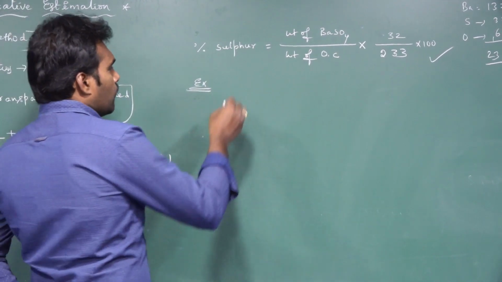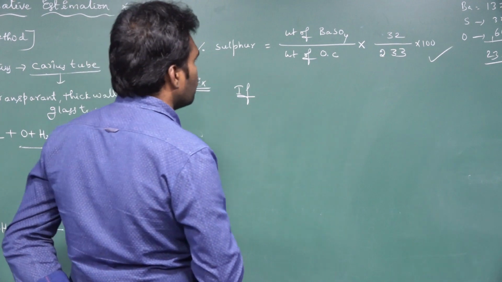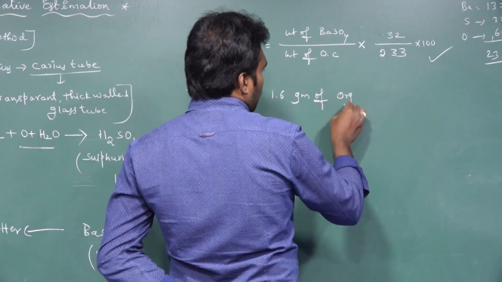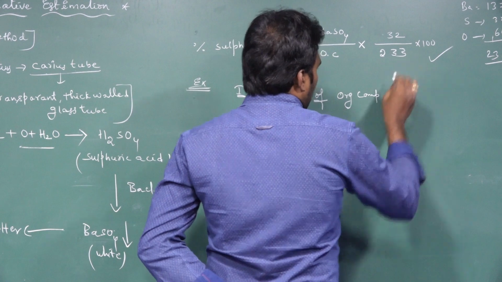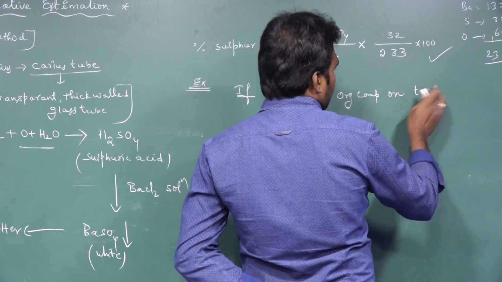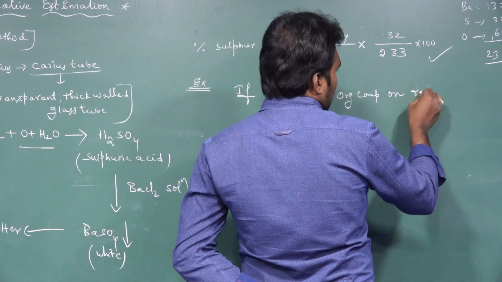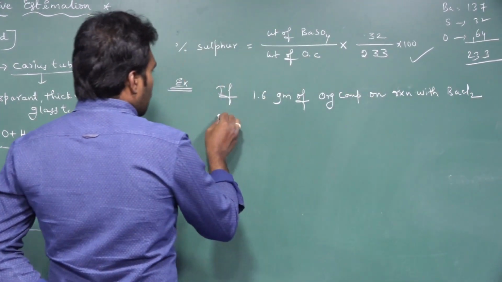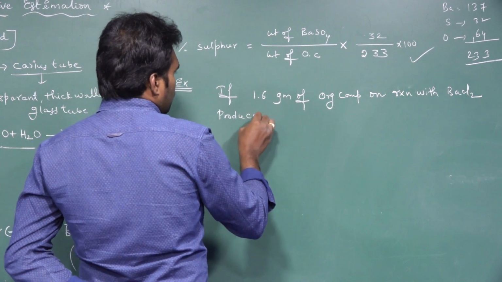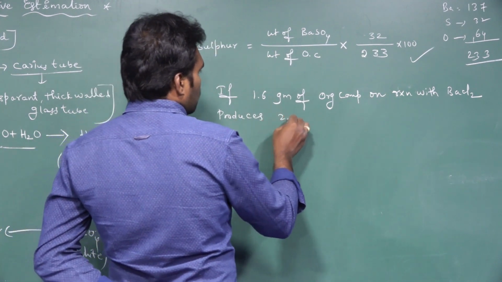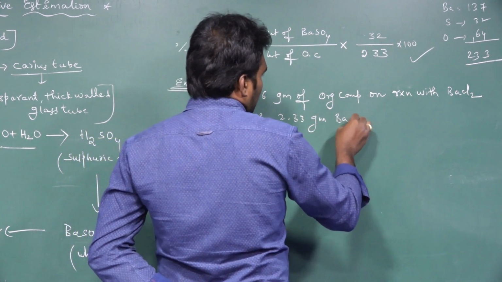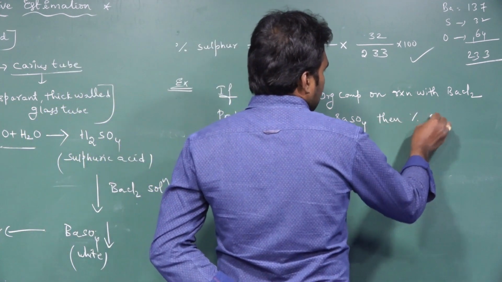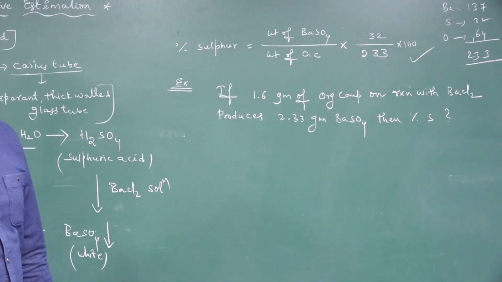Sample example. If 1.6 gram of organic compound, on oxidation, on reaction with BaCl2, produces 2.33 grams of barium sulfate, then what is the percentage of sulfur in the given organic compound?